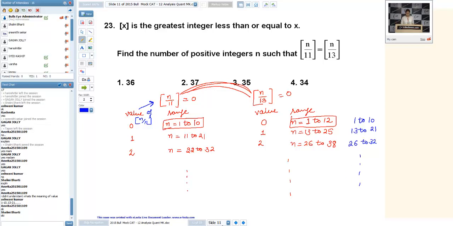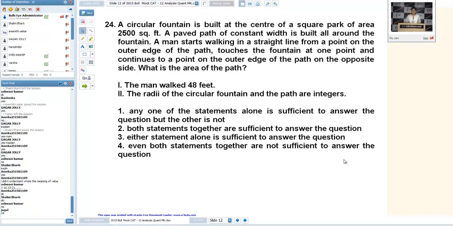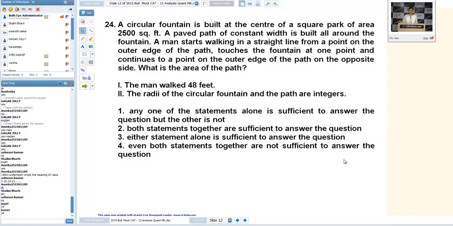Okay, let us move. Nice question. 24th, lengthy question, but very, very easy. Just a case of Pythagorean triplets. It says a circular fountain is built at the center of a square park of area 2500 square feet. A paved path of constant width is built all around the fountain. A man starts walking in a straight line from a point on the outer edge of the path, touches the fountain at one point and continues to a point on the outer edge of the path on the opposite side. What is the area of the path?